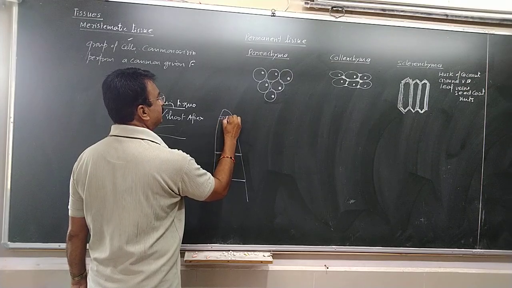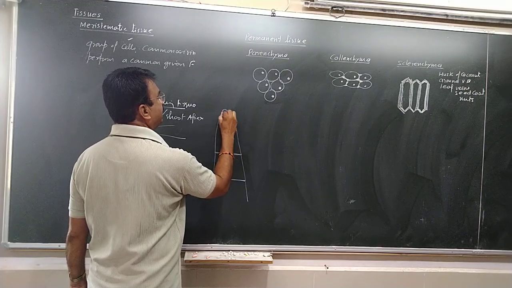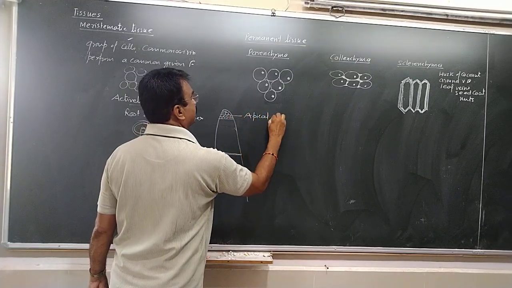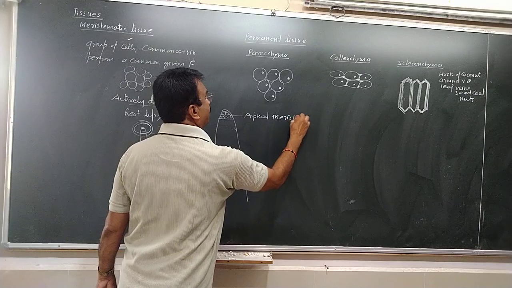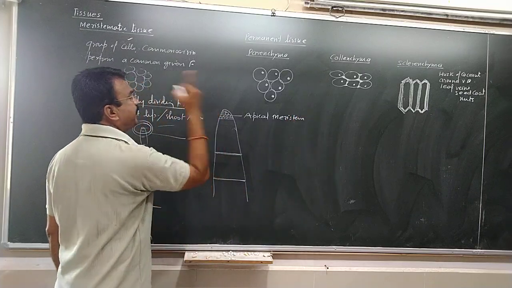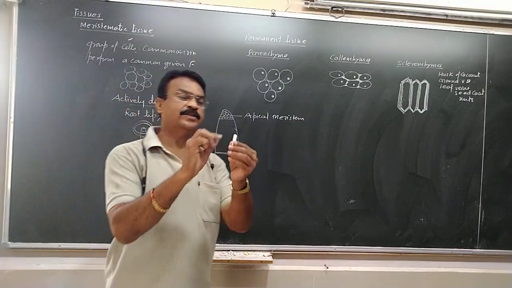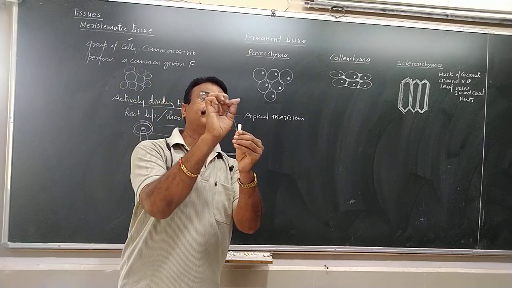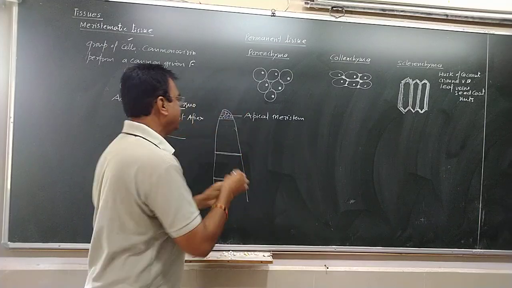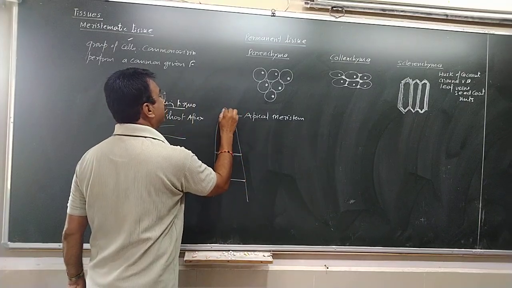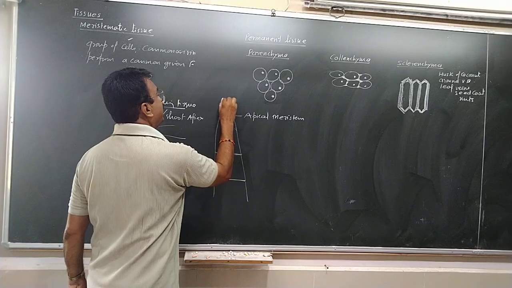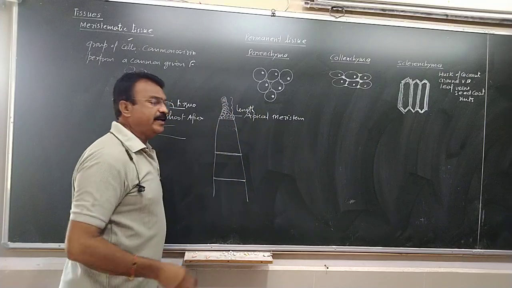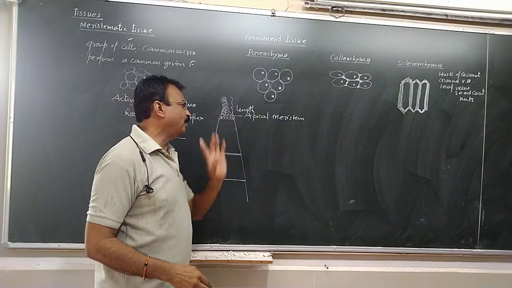This is called the apical meristem, which is present at the tip, apex, like this. It is present at the apex, and the cells are dividing in this manner. So as the cells are increasing, the cells will divide and redivide and redivide. And what is increasing here? Length. Length of the plant increases because of activity of the apical meristem.